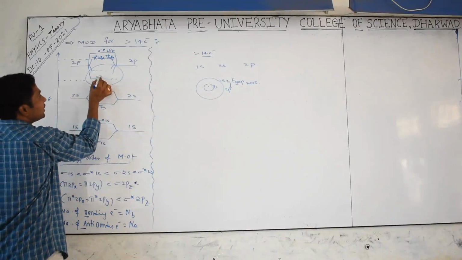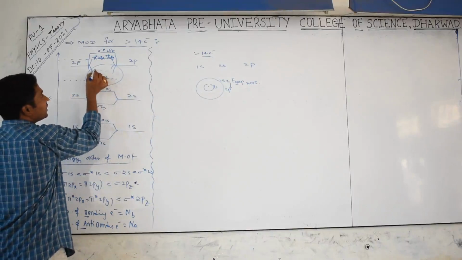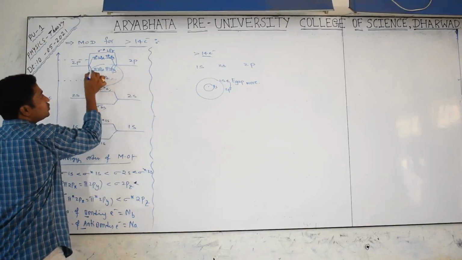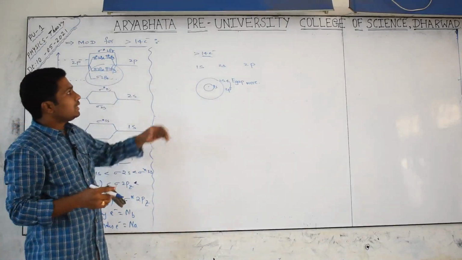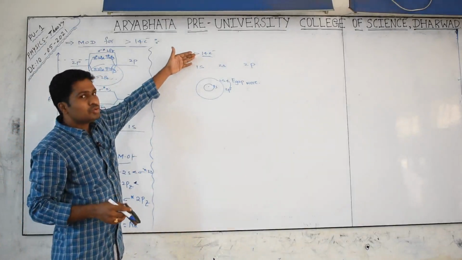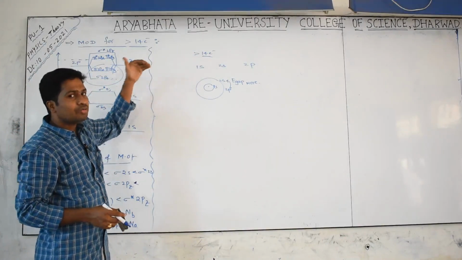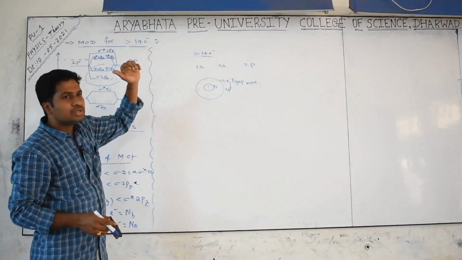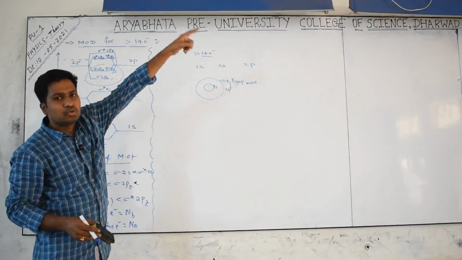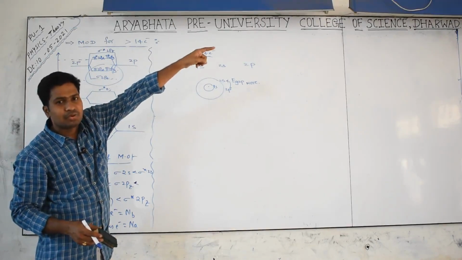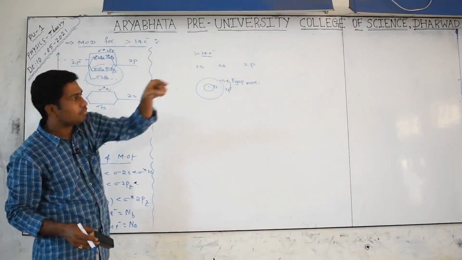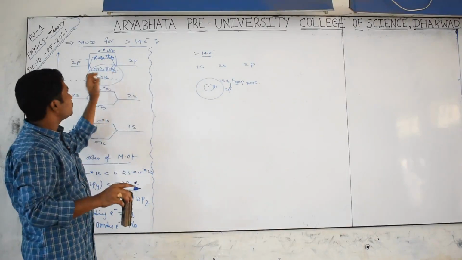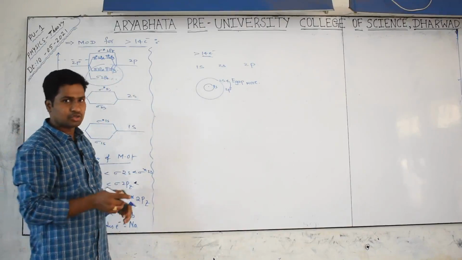So then we are getting 2pz here, and upper coming are pi 2px and pi 2py. So when a molecule contains more than 14 electrons, there is no chance for combination of 2s and 2p orbitals. That's why they keep their original energies as usual. The 2pz orbital is involved first in sigma bond formation, and px and py are involved in sideways overlapping, so they form pi molecular orbitals. Did you get my point?